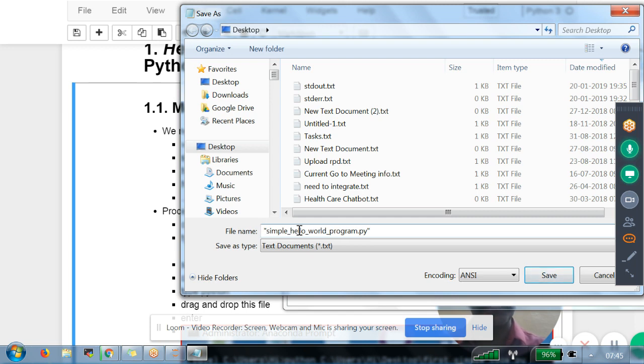To save this as a .py file, we have to use double quotes. If you provide double quotes here, it won't look at save as type. Whatever extension you give, it will save with that extension. Don't forget to provide double quotes here. By default, save as type is .txt, right? I want .py, not .txt. For that we are providing double quotes.